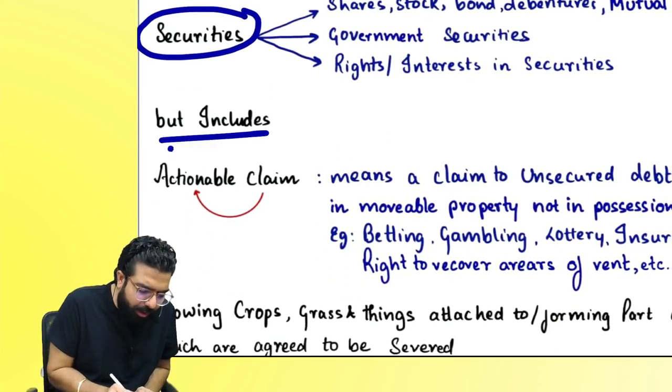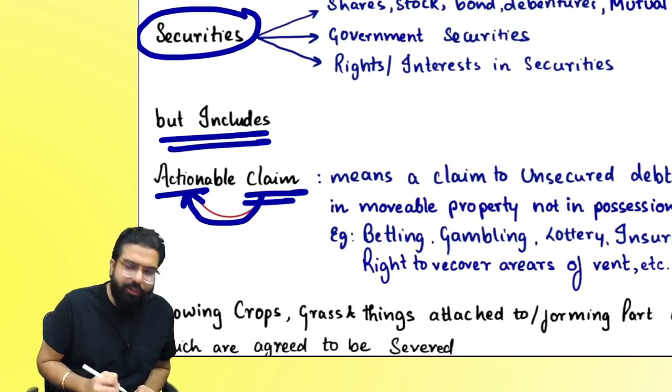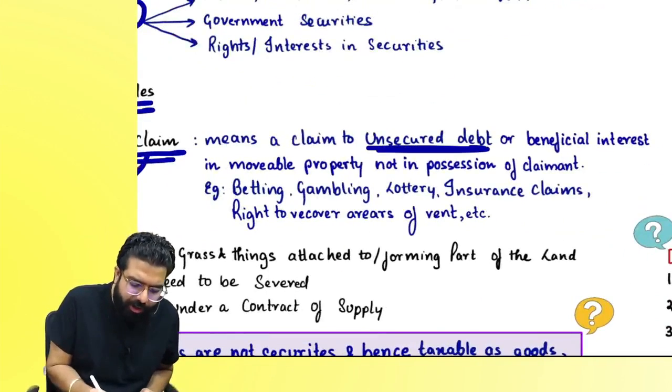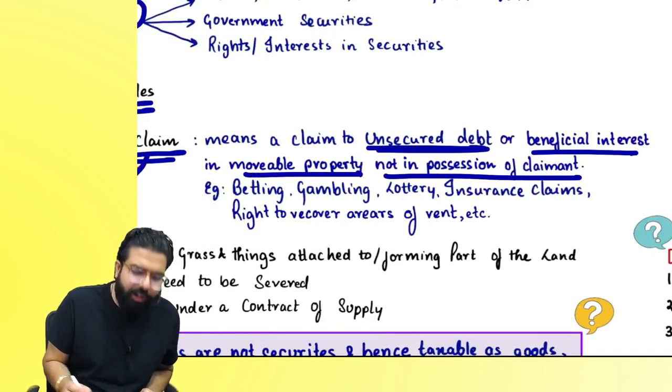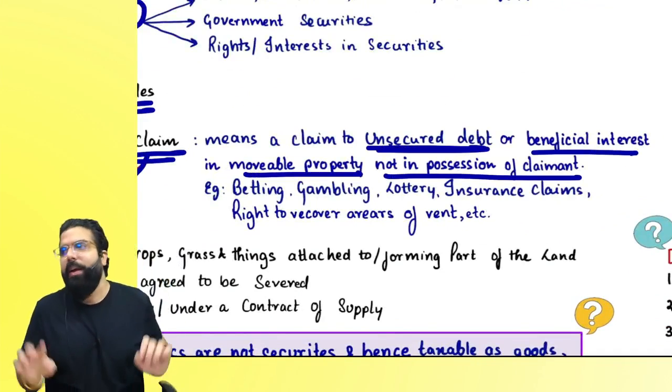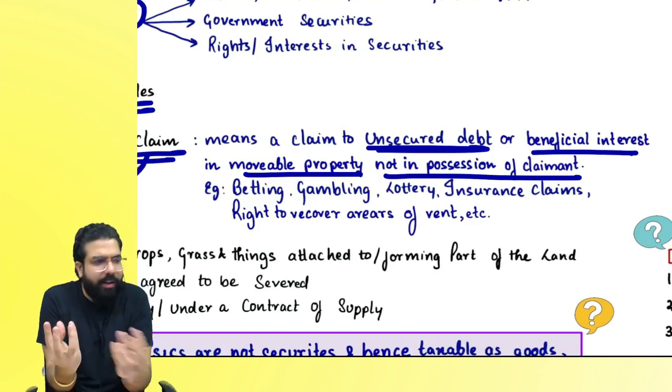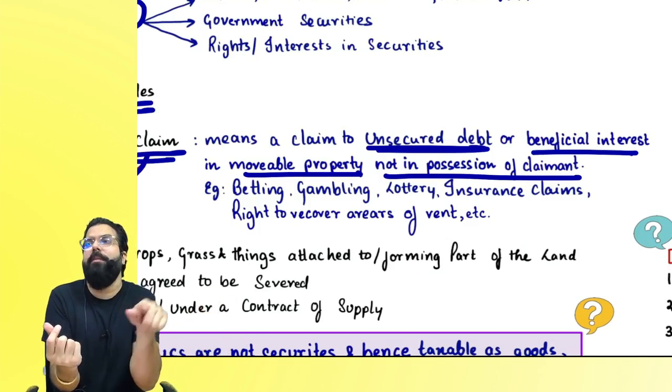But what is included in goods is actionable claim. Any claim for which you can take an action in the court of law. Basically, it means an unsecured debt or any beneficial interest in a movable property which is not in the possession of the claimant. And any actionable claim, Baba, actionable claim is what? It's a right. And if you are transferring the right to someone, you are giving him goods.